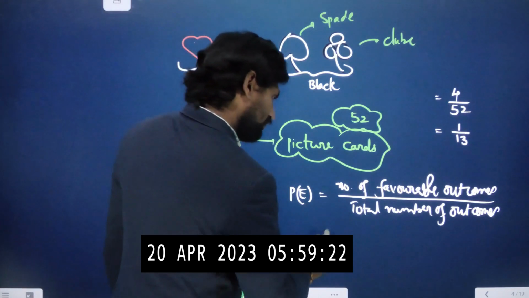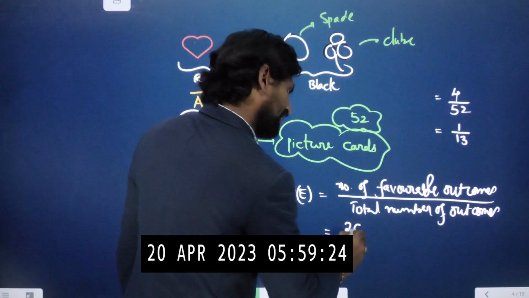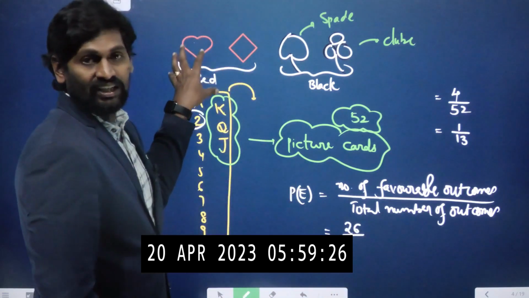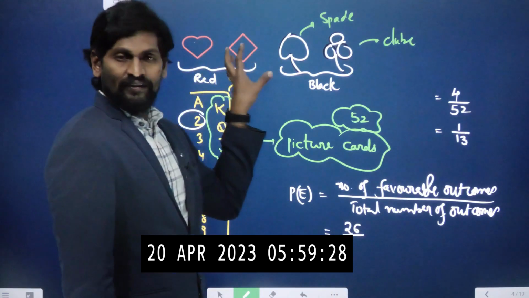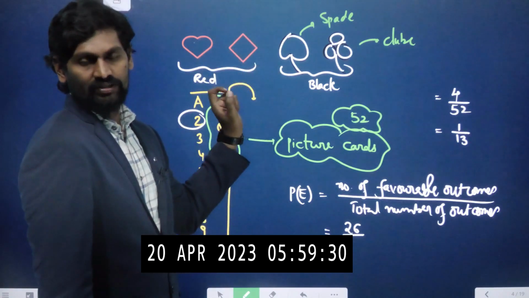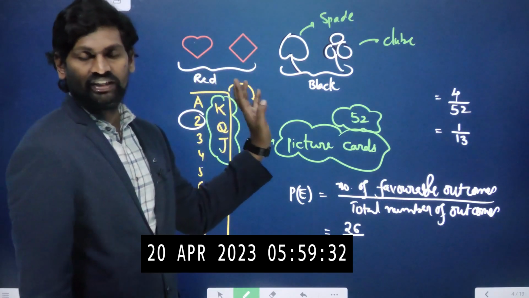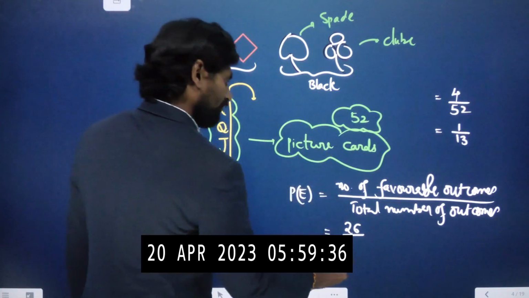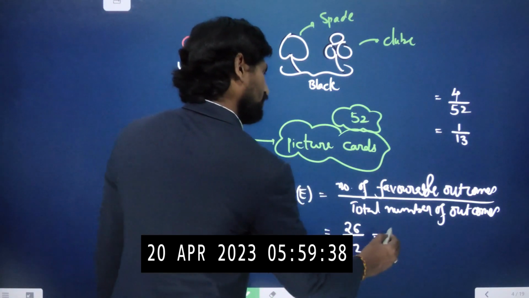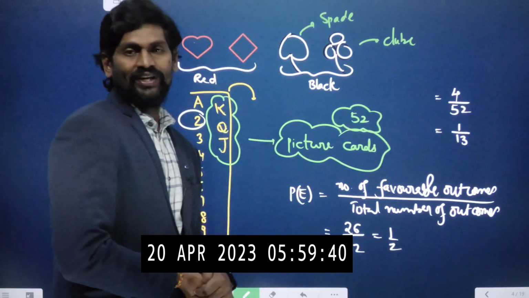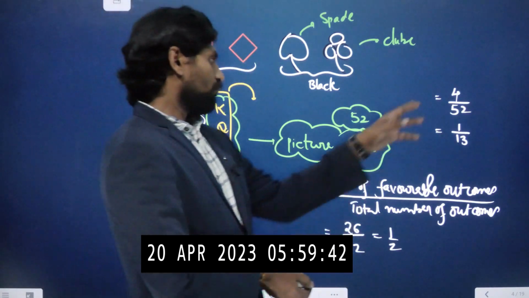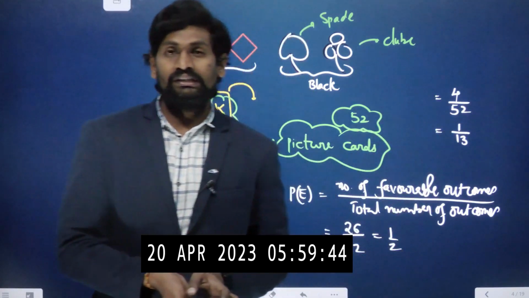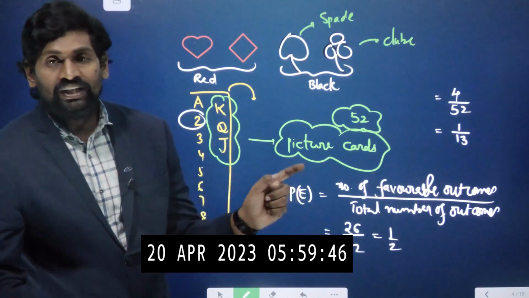That means the total number of favorable chances is 26: 13 red hearts and 13 red diamonds. So both are red color only. 13 plus 13, total 26 favorable cards out of 52. That is equal to 1 by 2. So while you are observing the values here, 1 by 13, 1 by 2, the result of the probability is